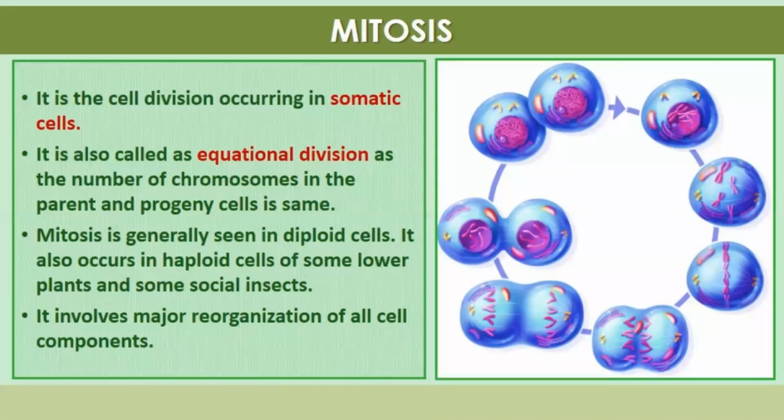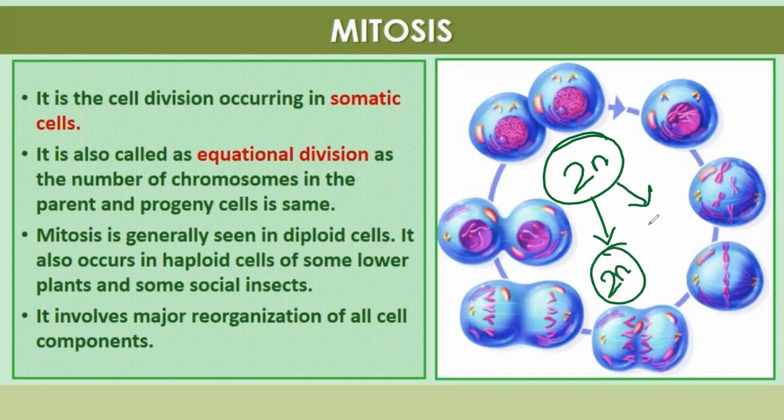Mitosis is generally seen in diploid cells. That means the number of chromosomes is double in the parent cell. It is already 2n, and after division also, in the daughter cell the number of chromosomes remains the same, that is 2n. It also occurs in haploid cells of some lower plants and in some social insects. It involves major reorganization of all cell components.